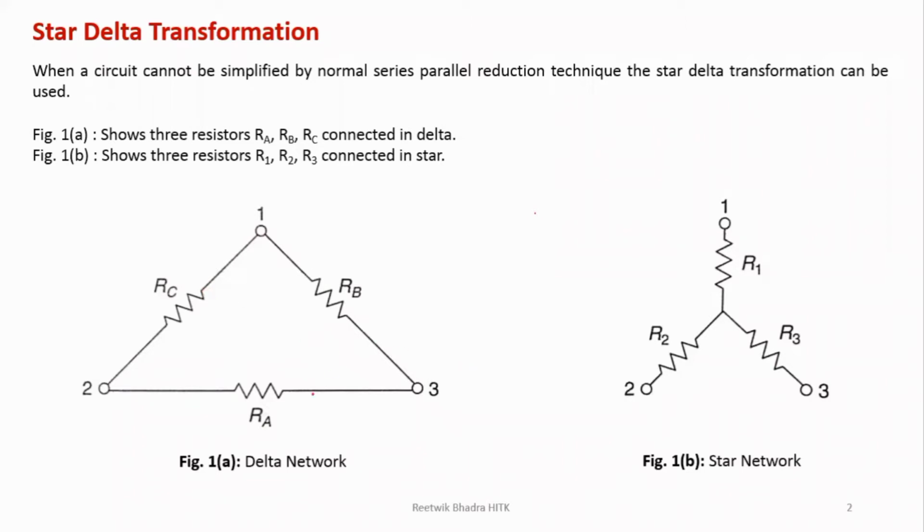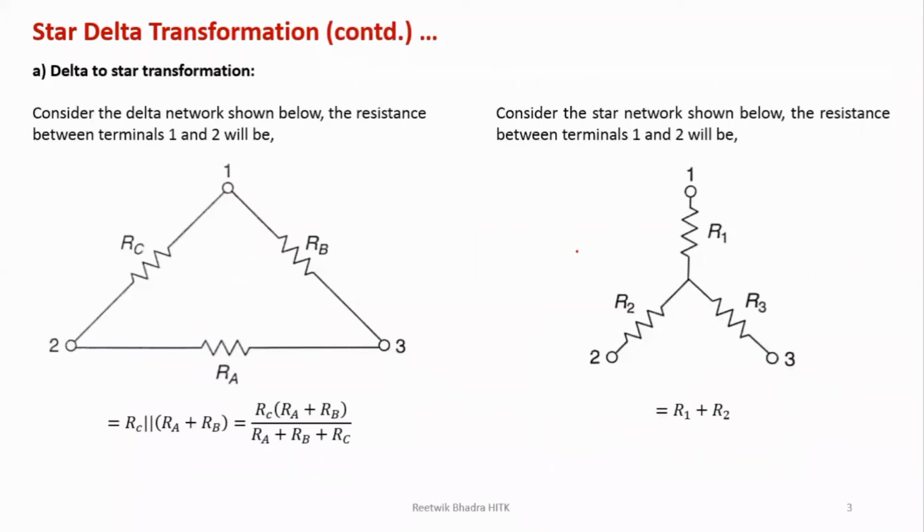So we'll try to convert this delta into star. So next slide we'll look into this. I think you can understand how a star and delta look. So in a network, if it is given to solve, before going into the series parallel method, you should first try to find out if there is any star or delta connection or not. Then solve your star to delta or delta to star, then go for the series parallel method. So first we will convert our delta to star. Then we'll look into star into delta.